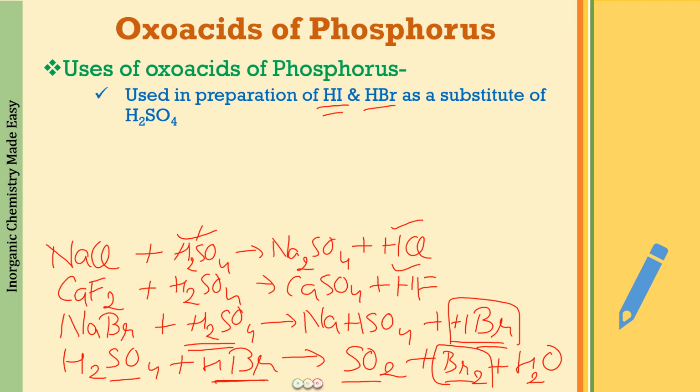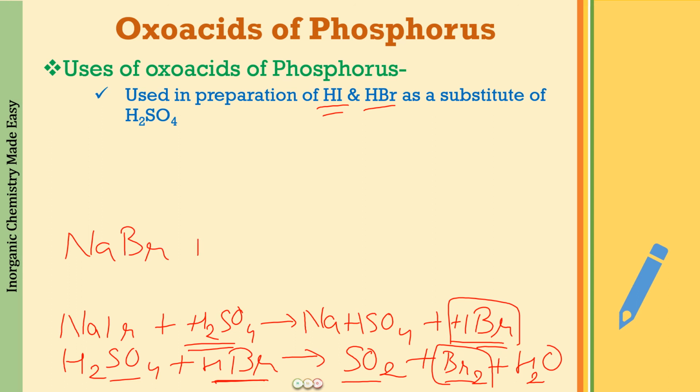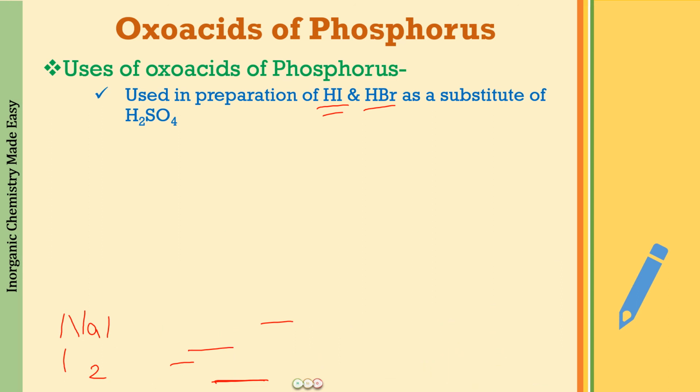So what is used as a substitute? Well, as a substitute, what we use is phosphoric acid, right? So we are going to take NaBr, react this with H3PO4. What we will be forming is sodium phosphate, and along with that HBr will be formed, or HI will be formed if you are going to take NaI. So this is what this reaction means. This is the use of phosphoric acid in the preparation of HI and HBr.